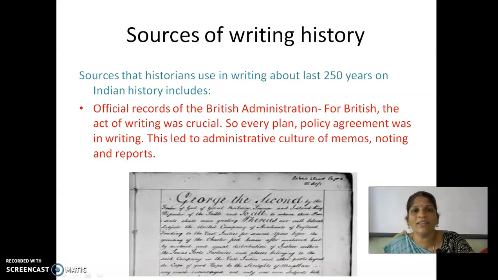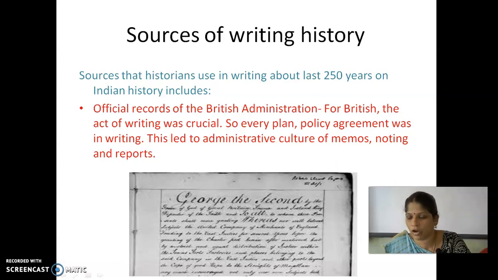Then what did the British people think? They decided that history is very important. What did they do? The sources that historians use in writing about the last 250 years of India include official records of the British administration. They started to write all the records because they believed it was very important.